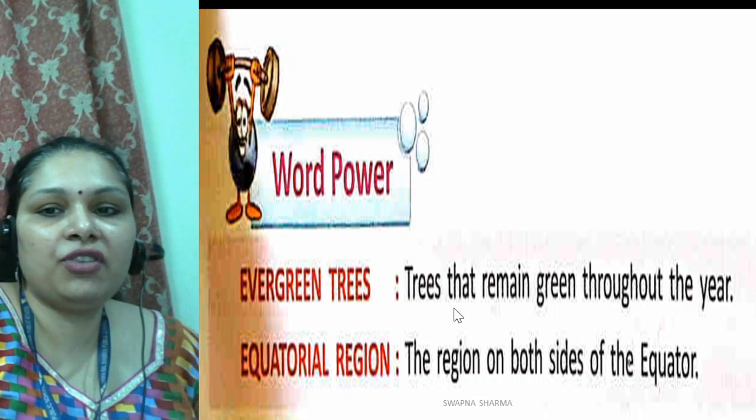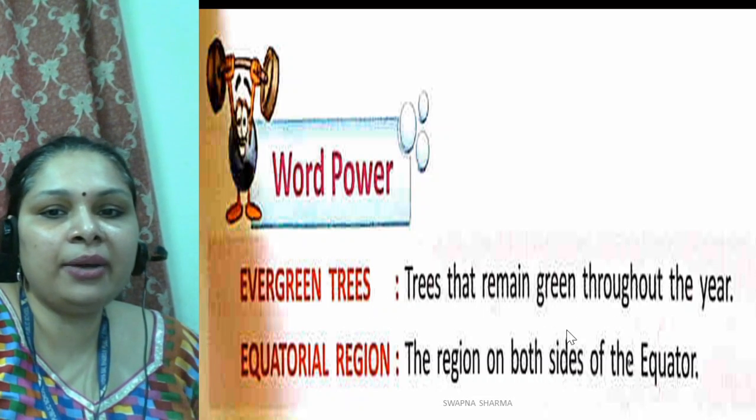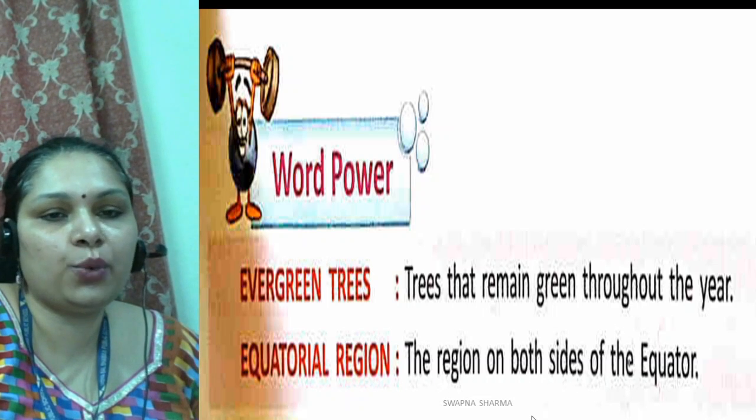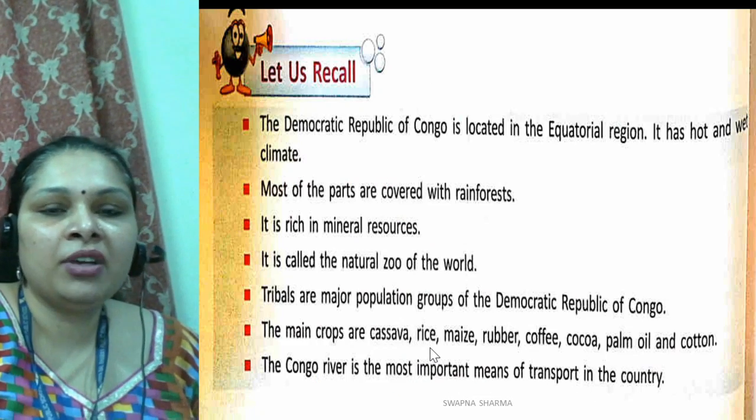Evergreen means trees that remain green throughout the year. Equatorial region means the region on both sides of the equator is called equatorial region.